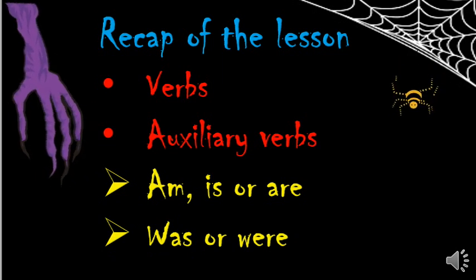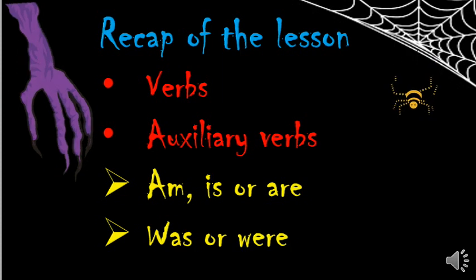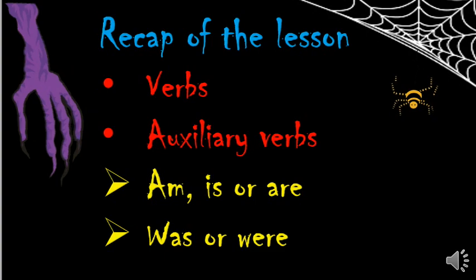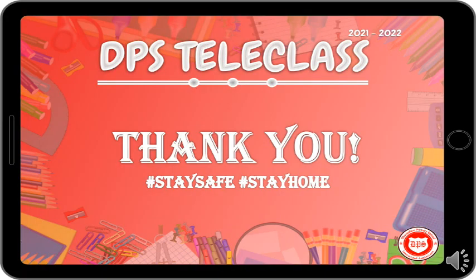And we have talked about am, is, are. This is about simple present tense, and for past tense we have was or were today, right? So I hope that you have understood what verbs are, what auxiliary verbs are, and how to use am, is, or are, as well as how to use was or were.